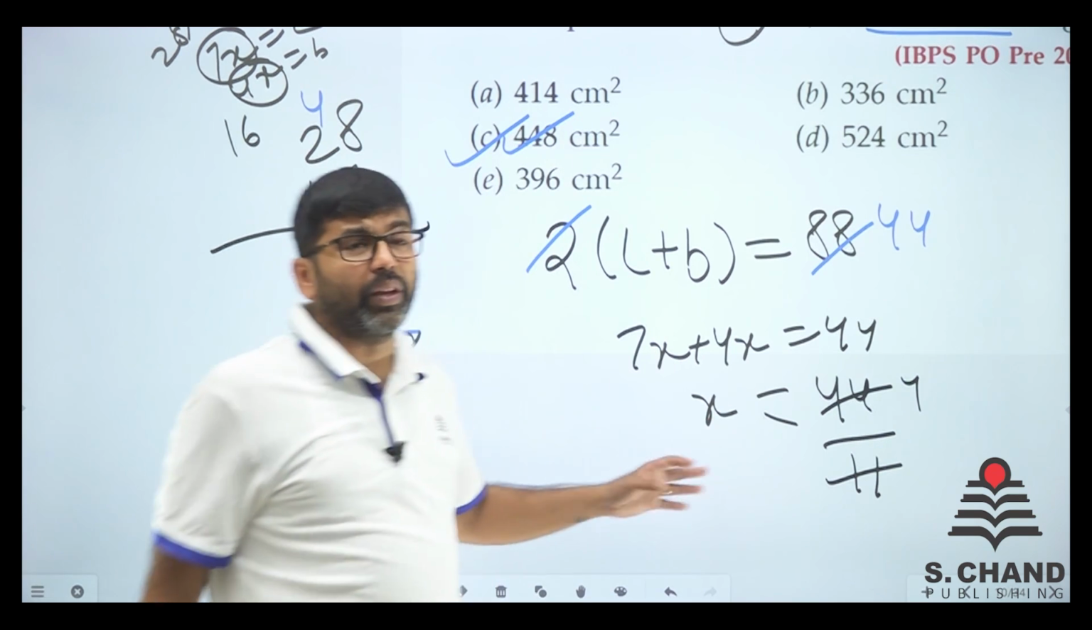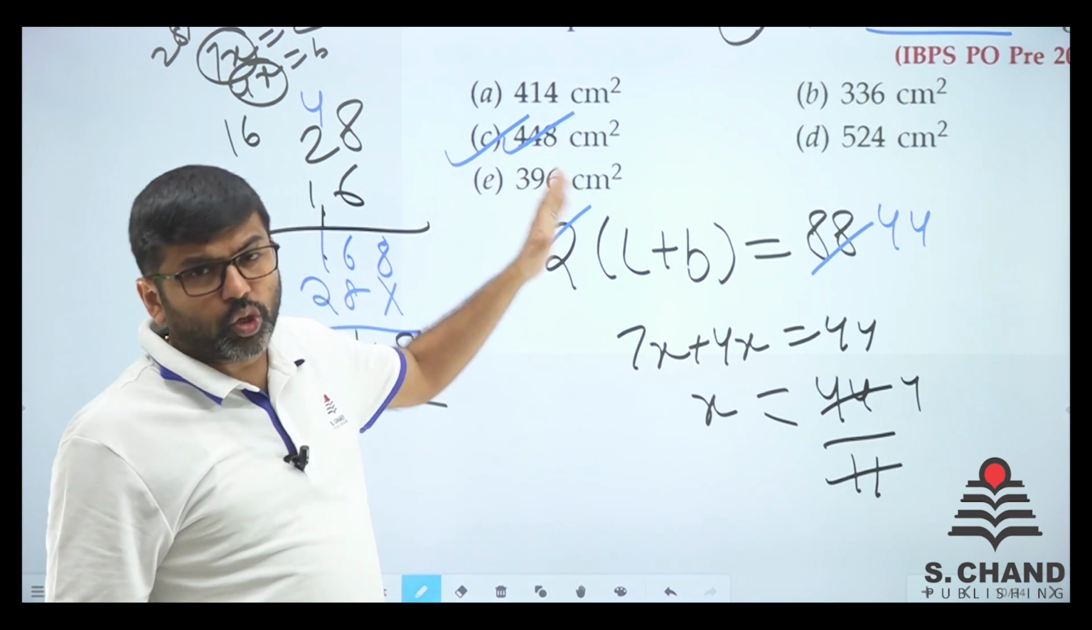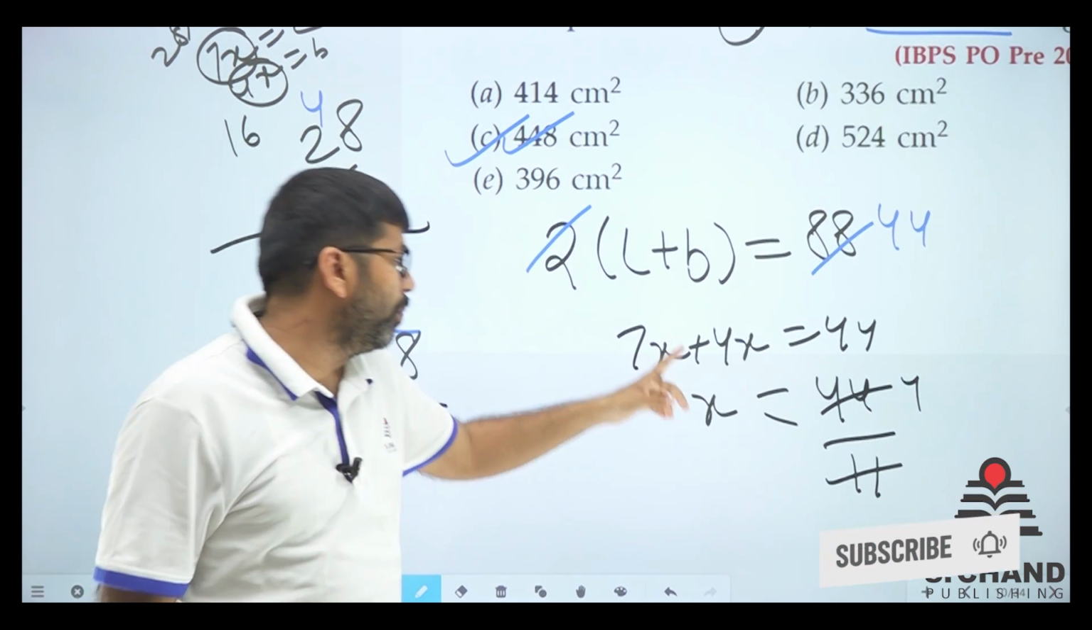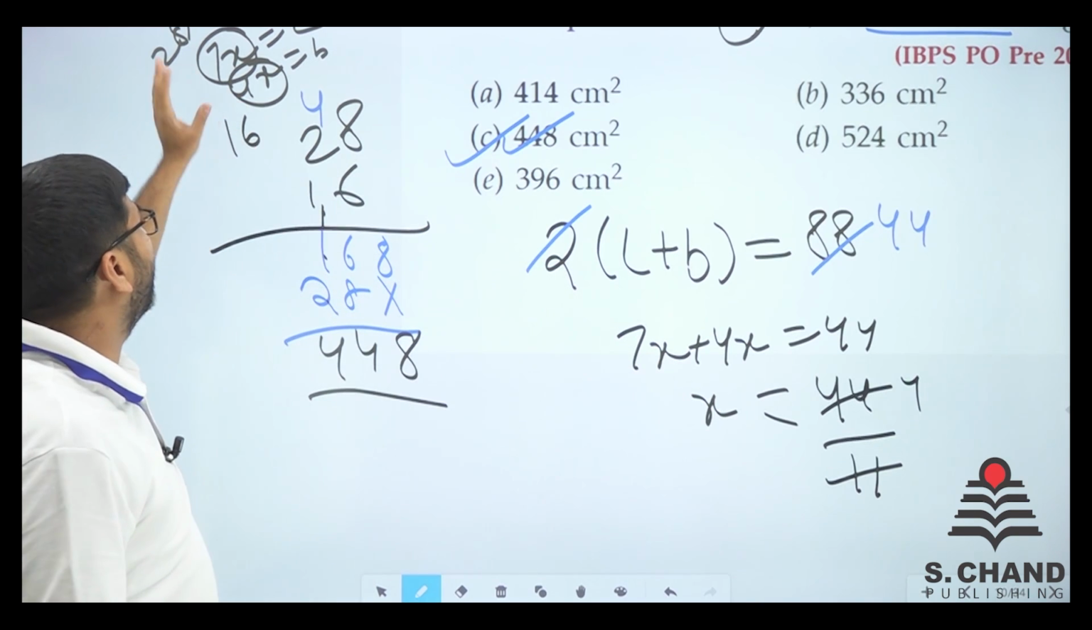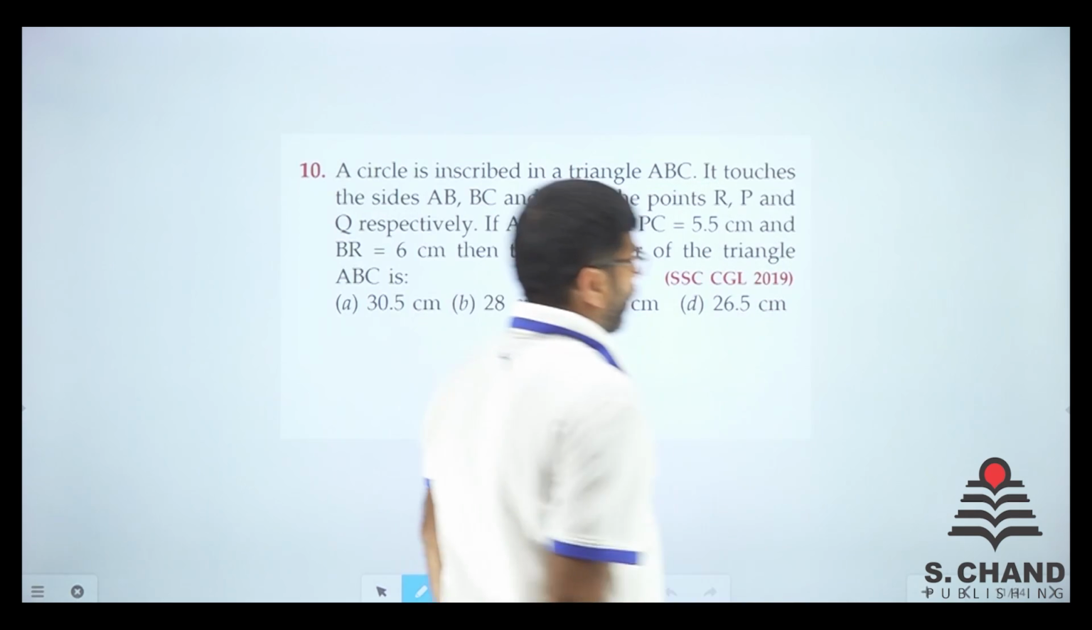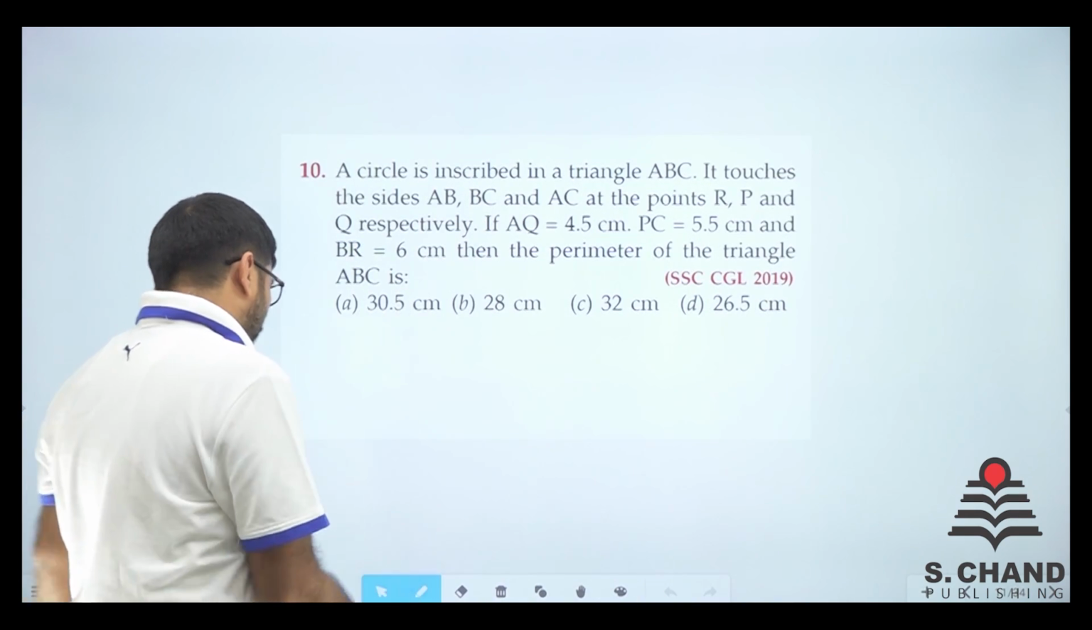So it was simple. By the ratio we found L and B. By the perimeter we found the value of x. We put it in L and B, just calculated, and the answer came. So it is an SSC CGL old question.